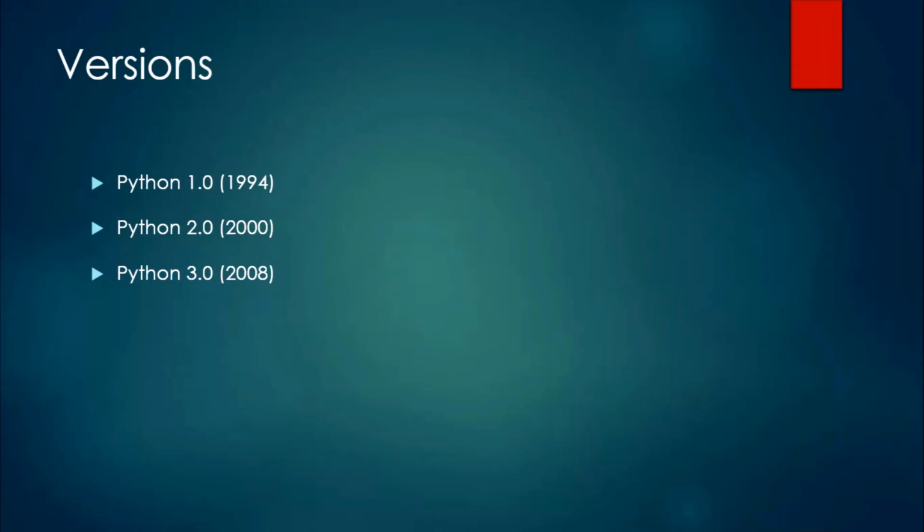Later he released Python version 2.0 in the year 2000. This release includes list comprehensions, a full garbage collector, and it also supports Unicode. After 8 years of Python version 2.x, he released Python 3.0, also known as Python 3000 and Py3k. Python 3 is not backward compatible with Python 2.x. In Python version 3, they removed duplicated programming constructs and modules, and it has several versions, and the latest is Python 3.8.1.